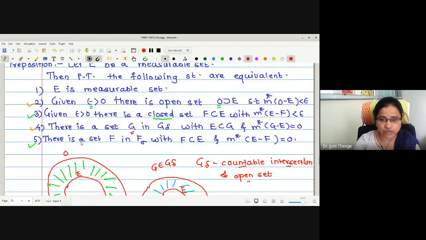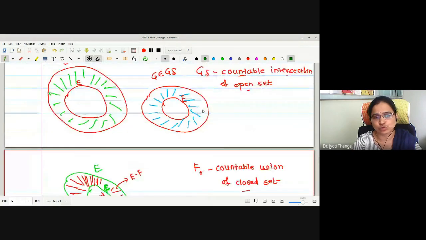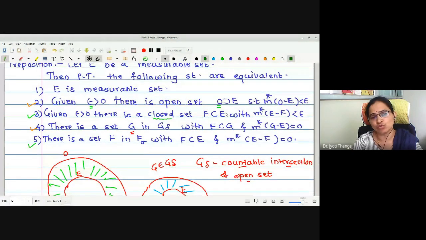Now the aim is to prove that all 5 statements are equivalent. For the sake of convenience, as I have explained, we group statements 2 and 4 on one side, and 3 and 5 on the other side. Therefore, while proving the equivalence, first we will prove 1, 2, 4 equivalent, then we will prove 1, 3, 5 equivalent.